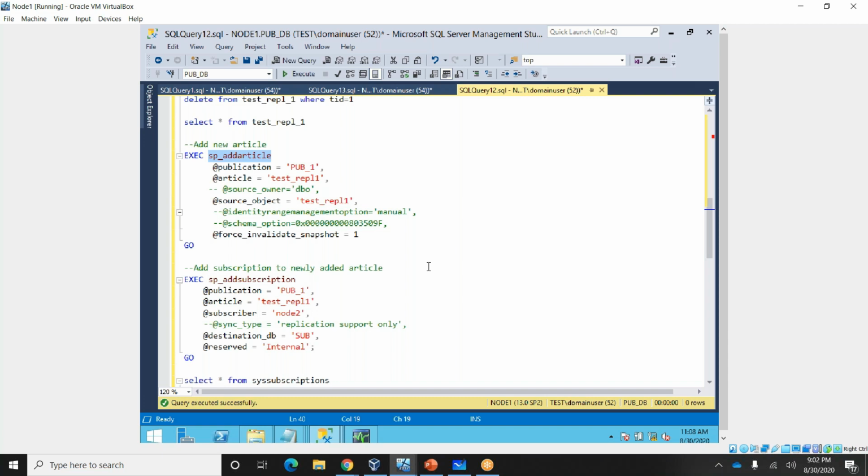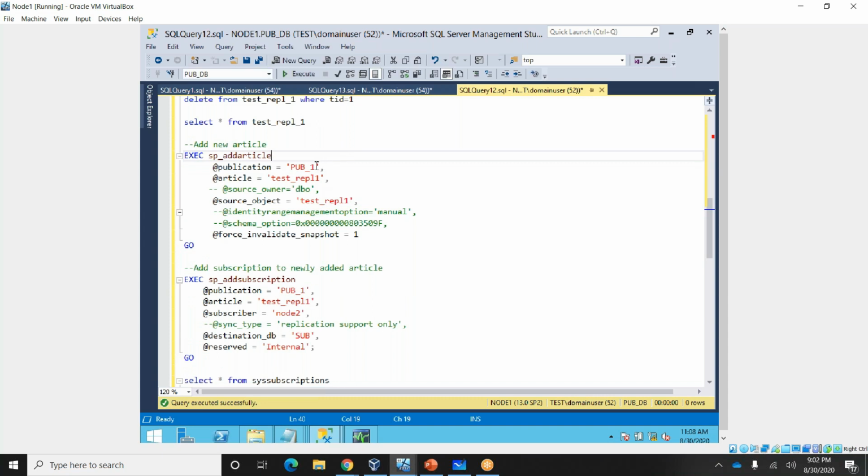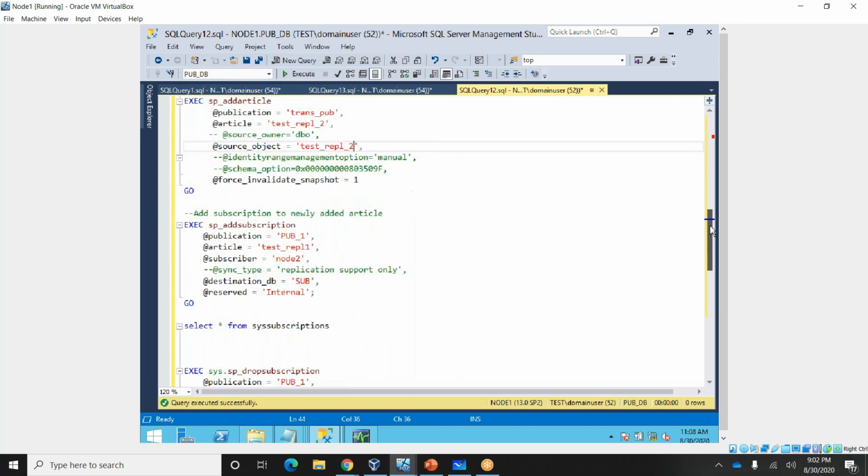Subscription also needs to be created, right? So what is our publication? Our publication is transpub, and the article is this one. A source object you can also give the same thing, and you can leave this option the same way.